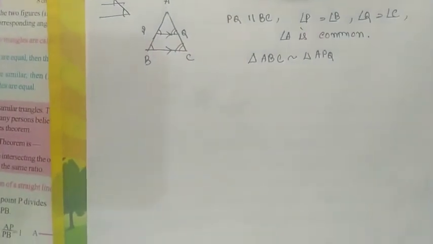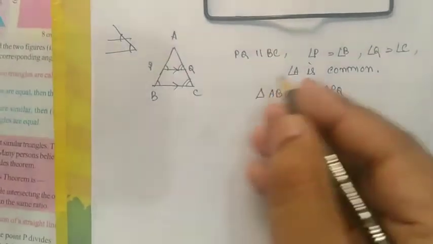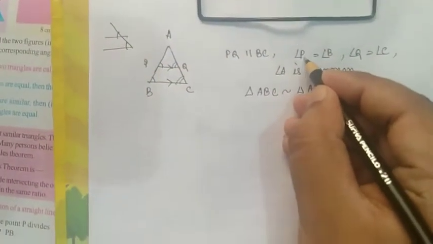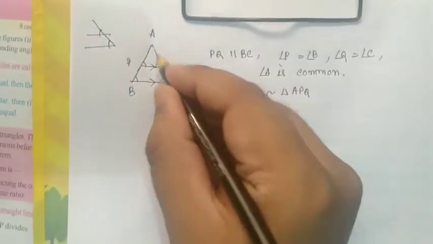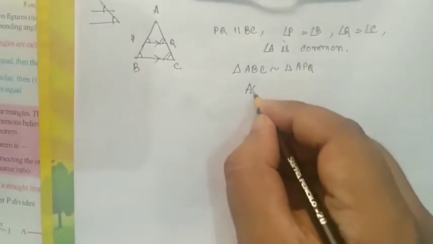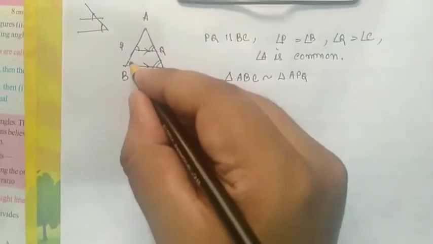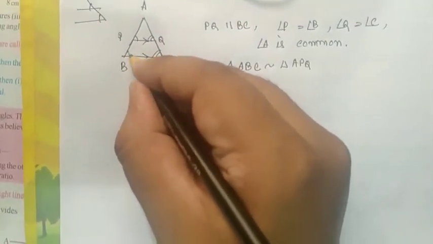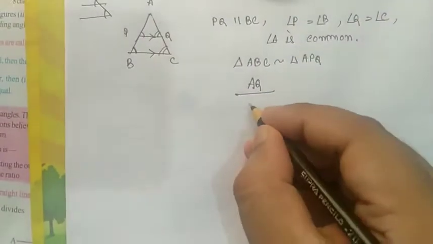Now from the similarity we can say that the opposite side of angle P is AQ, by the opposite side of angle B, which is AC.